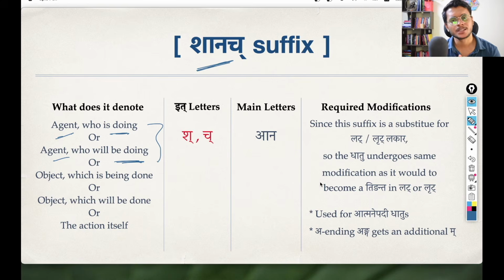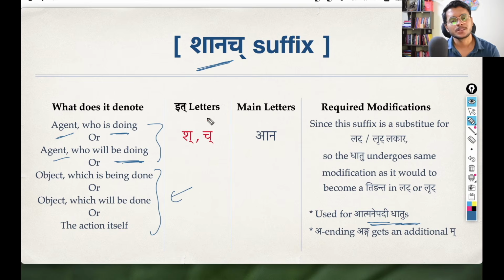The main difference here, I'll come to this point later. The main difference between Shatra and Shanach is, while the Shatra pratyaya is used with Parasmaipadi dhatu, the Shanach pratyaya is used with the Atmanepadi dhatu. So that is the main difference between these two. Shatra for Parasmaipadi dhatu and Shanach for all the Atmanepadi dhatu. That is the key difference between the two.